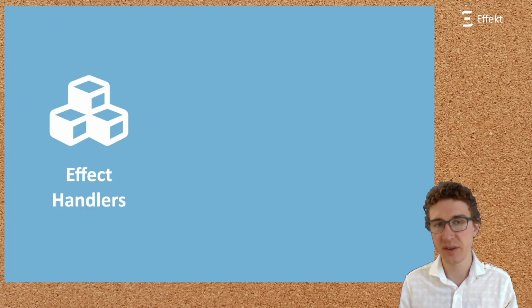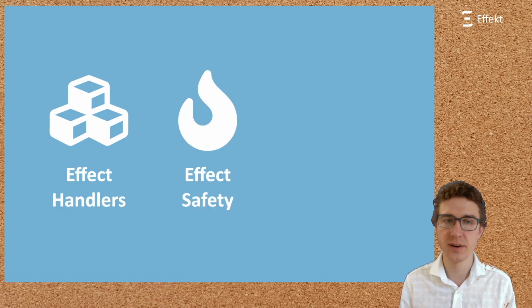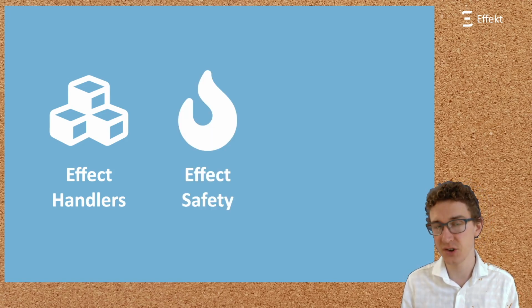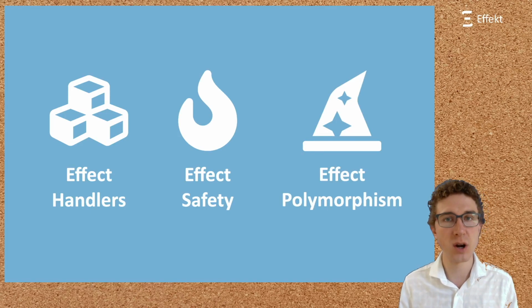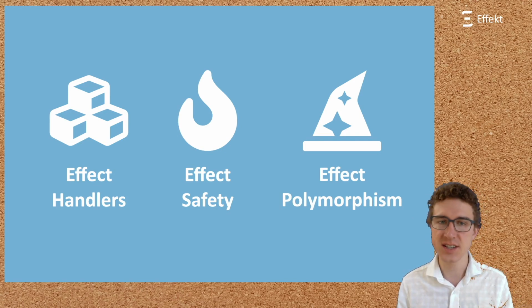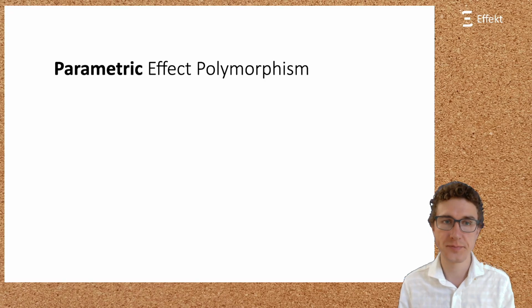This talk, like our language, is about three things: effect handlers, a recent mechanism to structure complex control flow patterns; effect safety, that is, guaranteeing that all effects are eventually handled; and effect polymorphism, that is, describing programs which are polymorphic in the used effects. While handlers and effect safety are really important, if this talk is about anything, then it is effect polymorphism. But what is effect polymorphism?